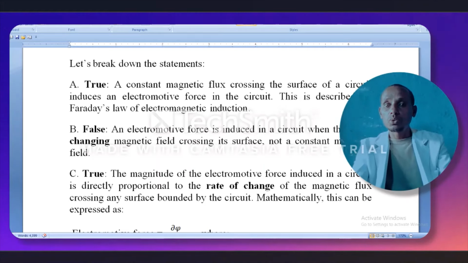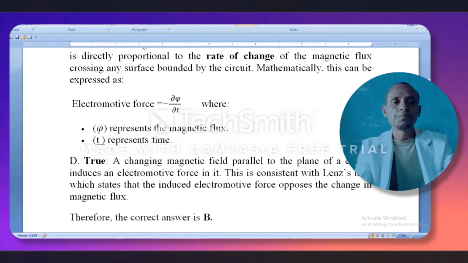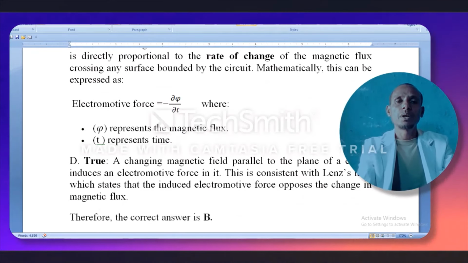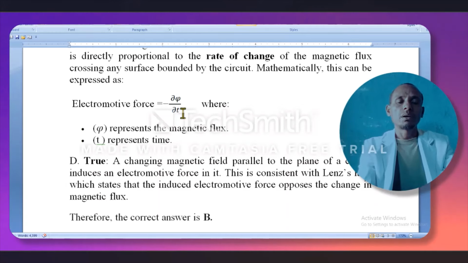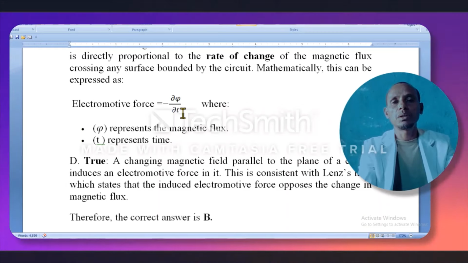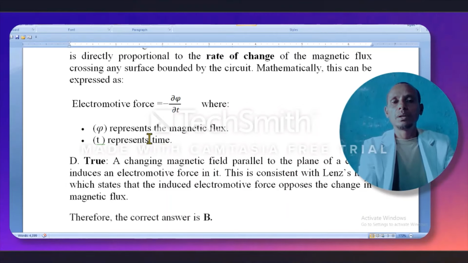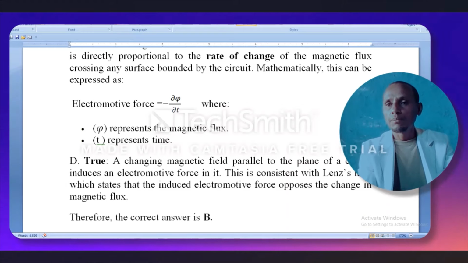The magnitude of electromotive force induced in a circuit is directly proportional to the rate of change in the magnetic flux crossing any surface bounded by the circuit. When we come to the mathematical interpretation of choice C, electromotive force is equal to the partial derivative of phi, the magnetic flux, over the partial derivative of time, where phi represents the magnetic flux and t represents the time.